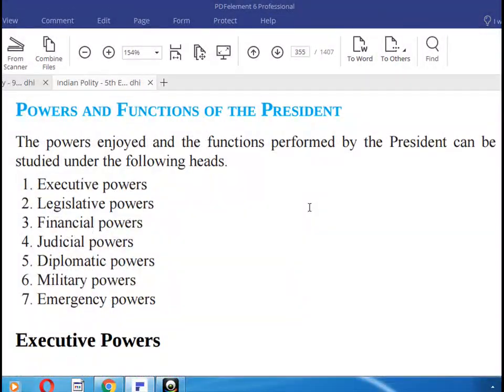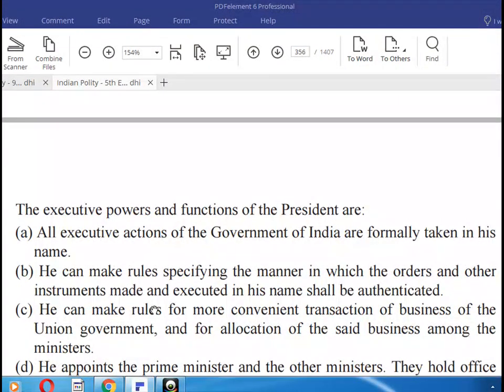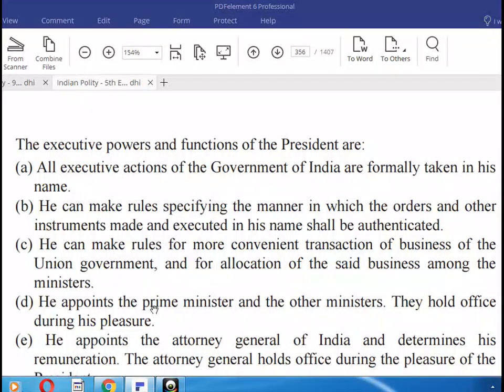The powers and functions of the President. The powers and functions performed by the President can be studied under the following heads: executive powers, legislative powers, financial powers, judicial powers, diplomatic powers, and military and emergency powers. Executive powers: the executive powers and functions of the President are all executive functions.